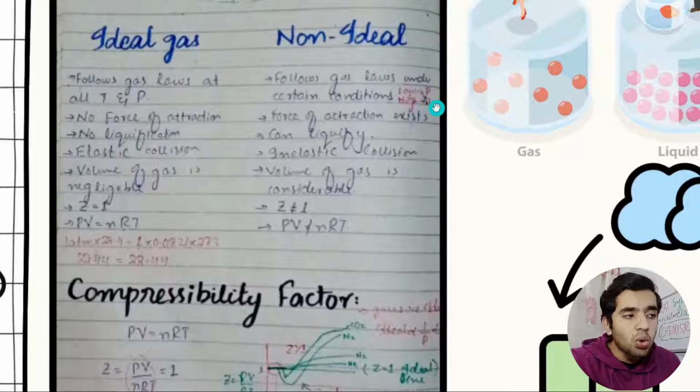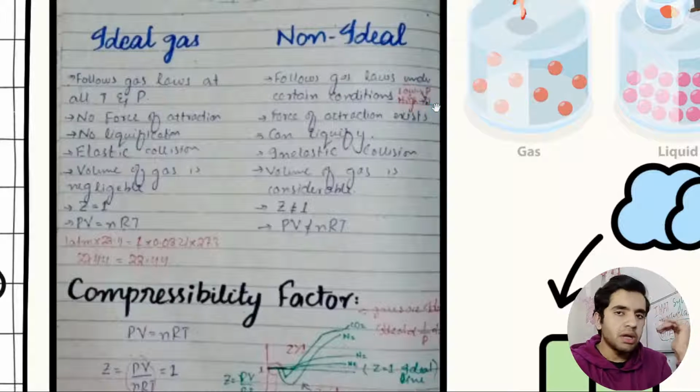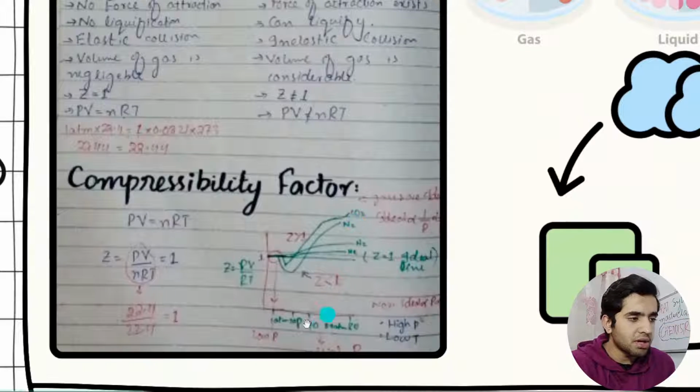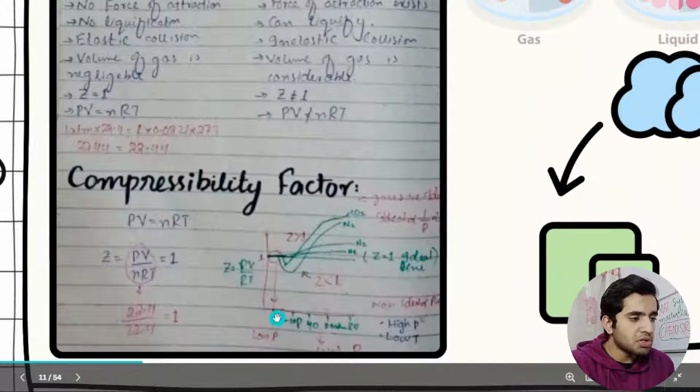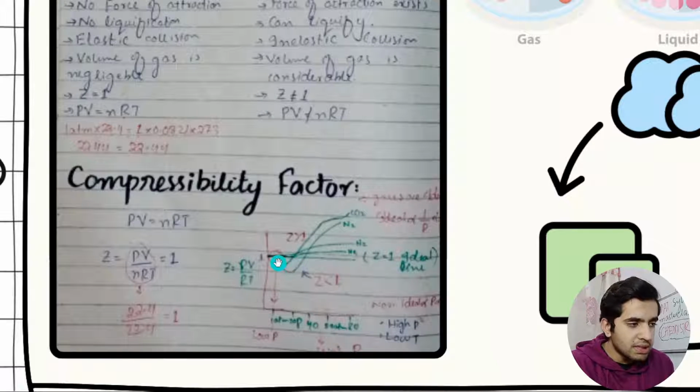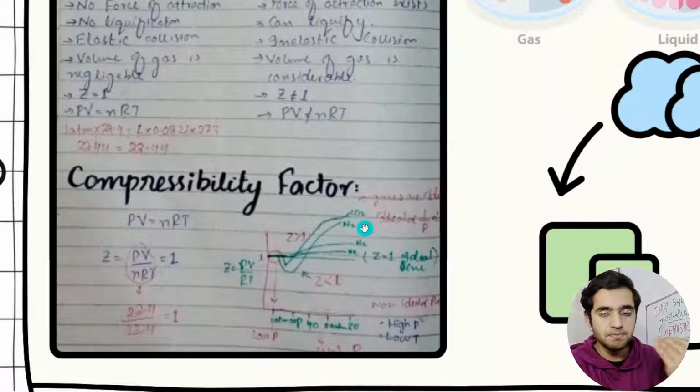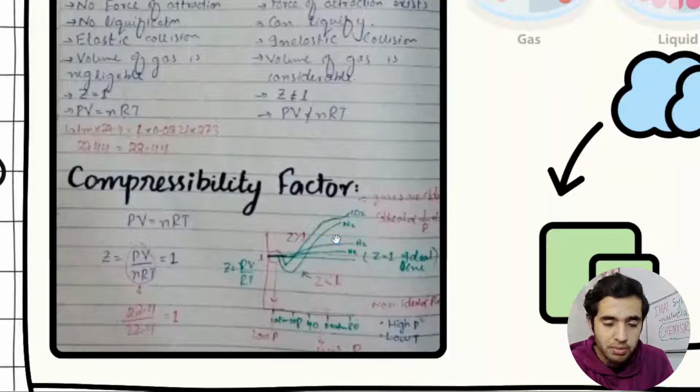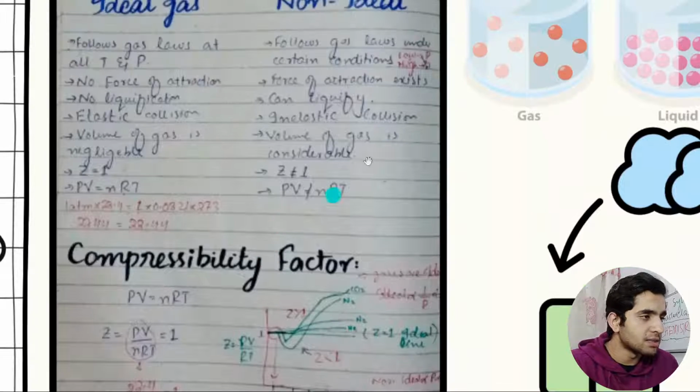High temperature and low pressure. I have drawn a graph here: here is the low pressure, and then pressure gradually increases, and here it becomes the real gas. These are the ideal gases, and the more deviation, the more non-ideal. I have written all that stuff here.